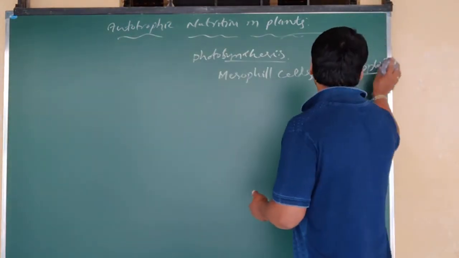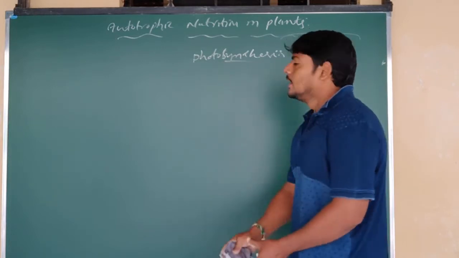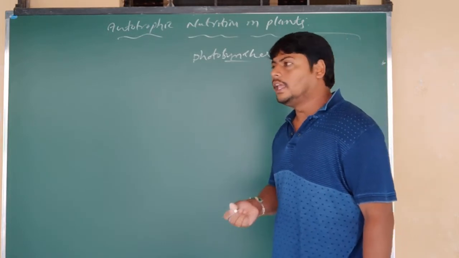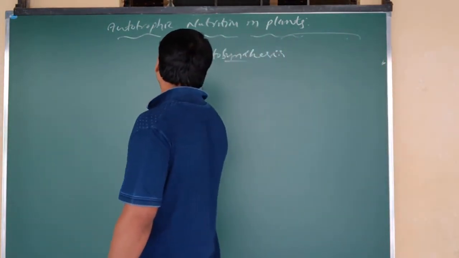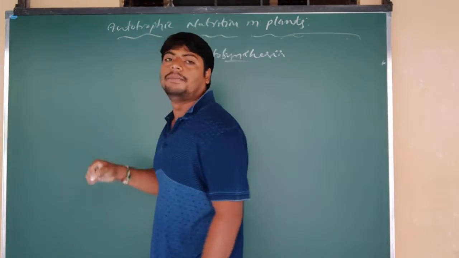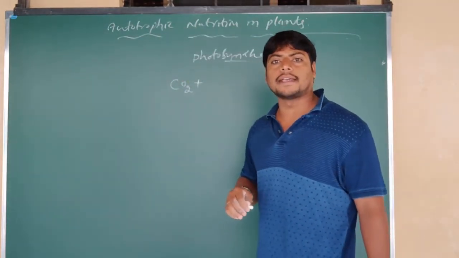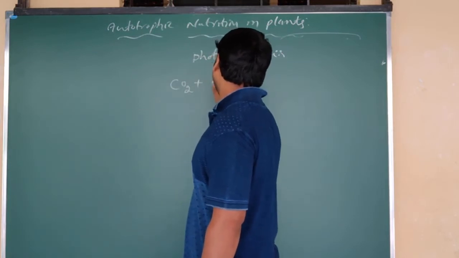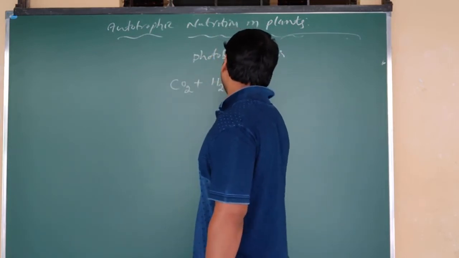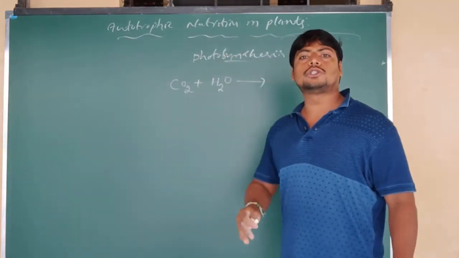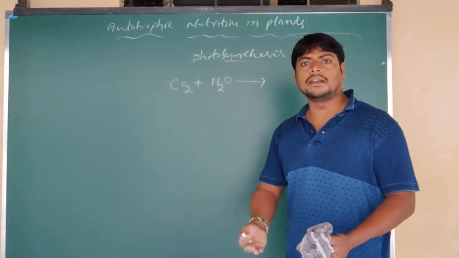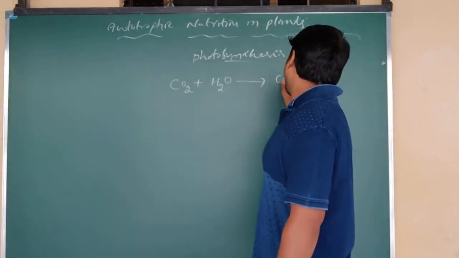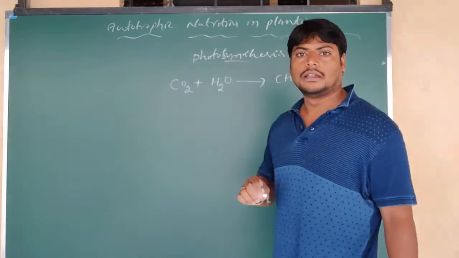Now, during the photosynthesis process, what is happening here? The green plants use carbon dioxide from the air and water from the soil, and make them split and recombine to form sugars.